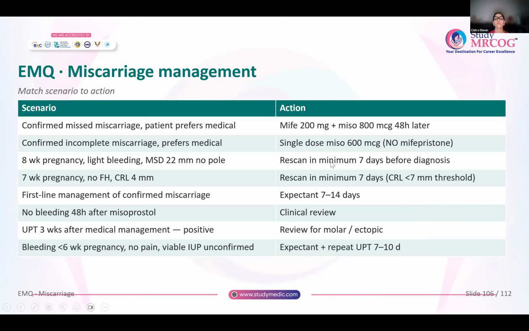Lady at 8 weeks of pregnancy with light bleeding, mean sac diameter is 22 millimeters, there is no fetal pole. You will rescan her 7 days later before you come to a diagnosis. 7 weeks pregnancy, there is no fetal heart and CRL is 4 millimeters. Again, offer a rescan in 7 days.